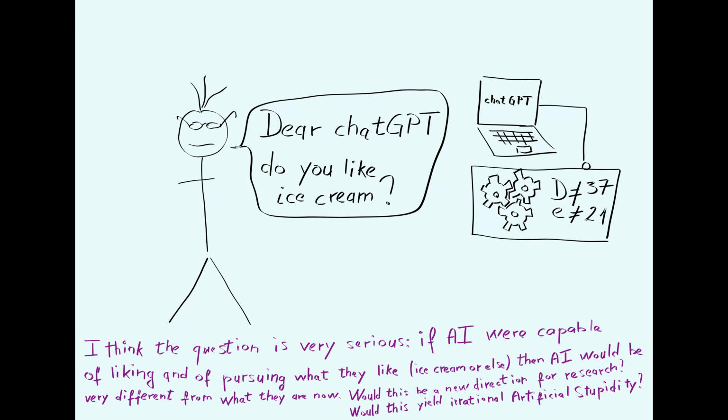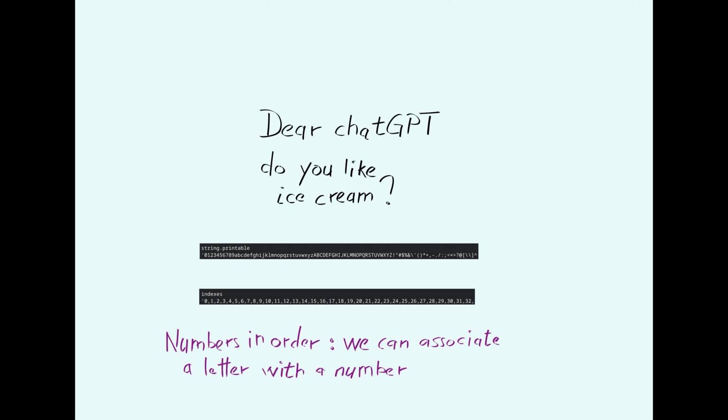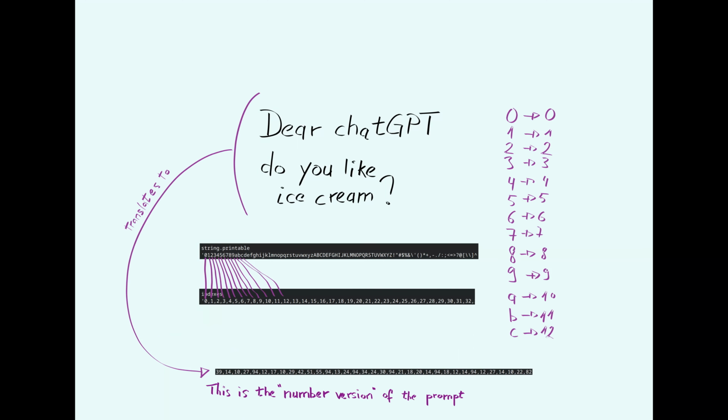Well, it seems a bit basic, but this prompt is constituted by letters. I can ask my computer what letters it can print. There are 100 letters that my computer can print. Look at the first of them. If I decide that this ordering of the letters is always the same, I can attribute a number to each letter. It is simply its position in the ordering of letters. We can replace letters by numbers. Yay! Look, 0 stays 0, 1 stays 1, it becomes 10, and our prompt becomes that.